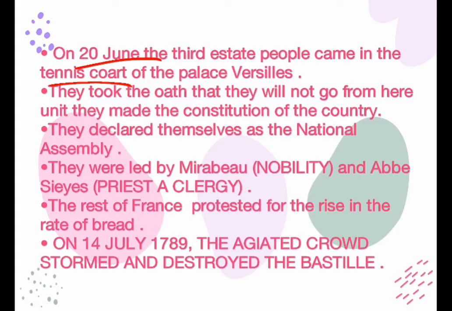They declared themselves the National Assembly. These people, the third estate, were led by Mirabeau, who was from a noble family, and Abbe Sieyes, who was originally a priest from the clergy, the first estate.